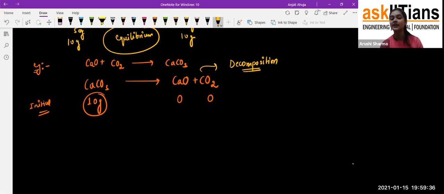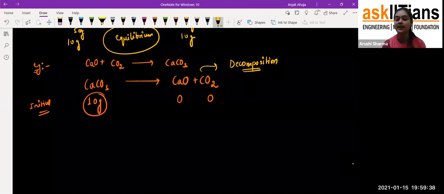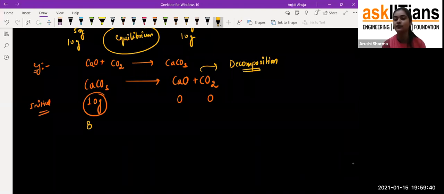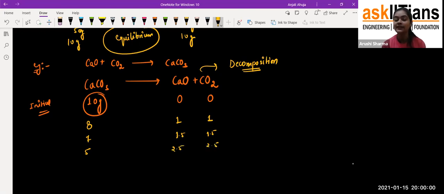But when we start heating it, after some time, from this 10 gram it would be 8 gram, and maybe it is coming at 1 gram or 2 gram. After some time it's like that. If it is 7, it would be 1.5. And if it would be 5, somehow at one time it will come that both are at equilibrium to each other, that it is 2.5 and 2.5, and we can say that at one point it will become equal to each other.